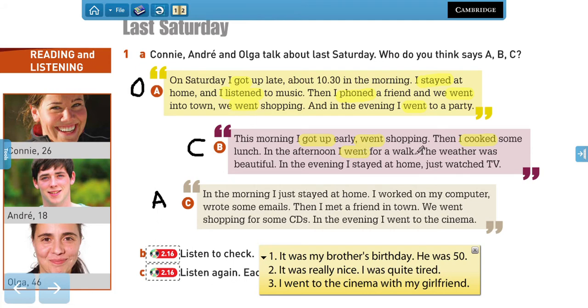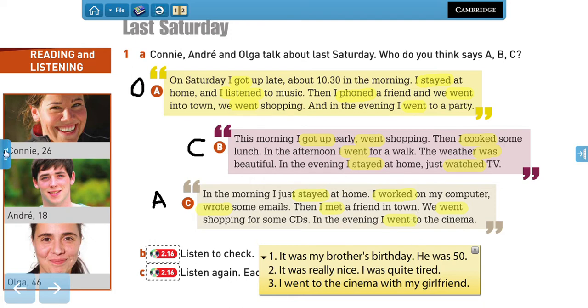went for a walk, was beautiful, which is very important. Remember, this was is the past of the verb to be, right? So we can say the weather is nice or is beautiful in the present, but in past we say was, right? Then we have stayed at home and watched TV. Stayed at home yesterday, right? Worked on my computer, wrote some emails. Then I met a friend. We went shopping for some CDs, and in the evening I went to the cinema.